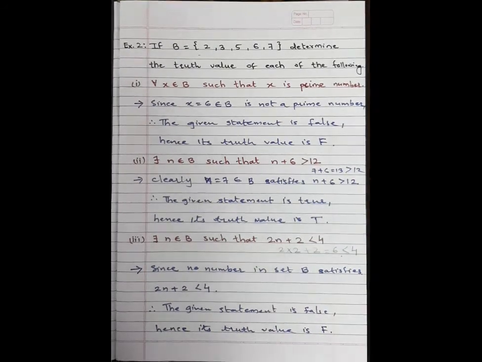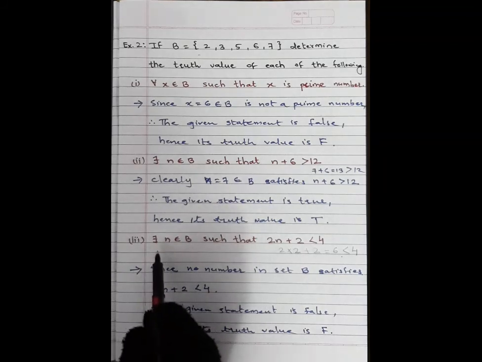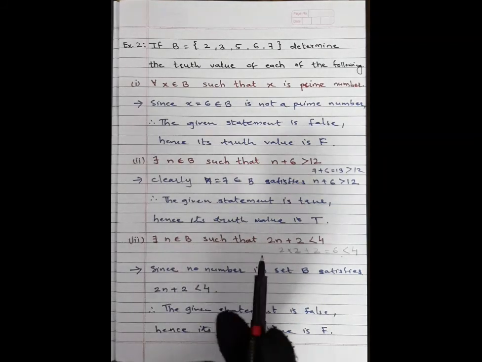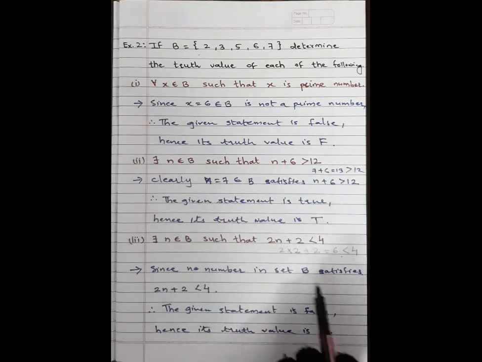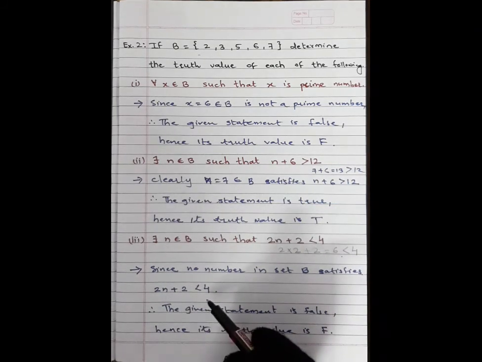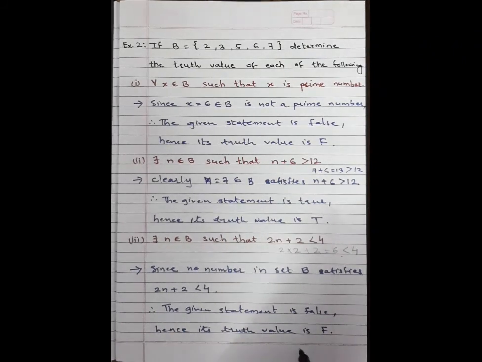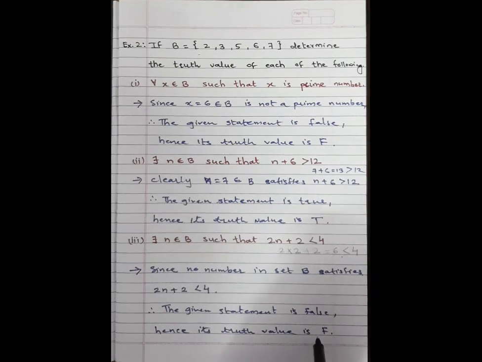Getting, students? Because in this question no value in set B satisfies this condition. So here write down: since no number in set B satisfies the given condition, therefore it is a false statement, hence its truth value is F.